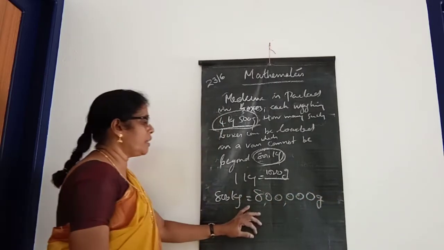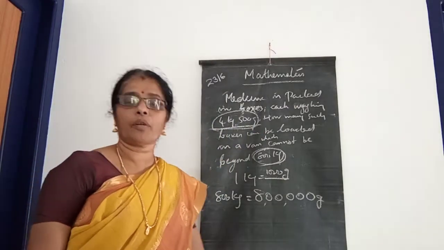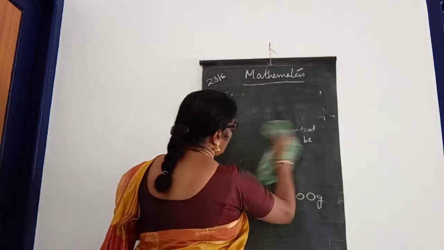So you have to divide this 8 lakh gram by 4500 gram. That you have to do as homework. Then we can take the next one.